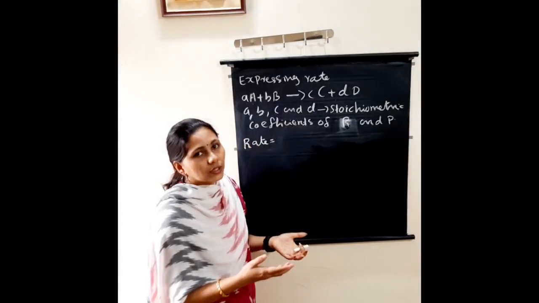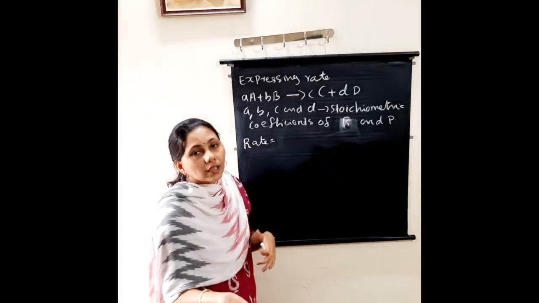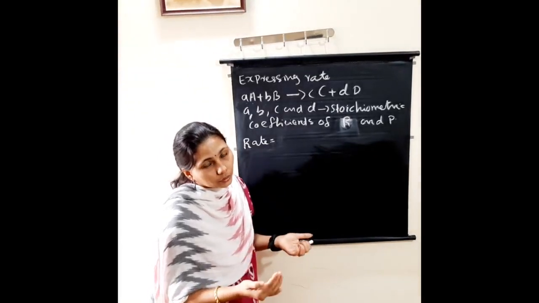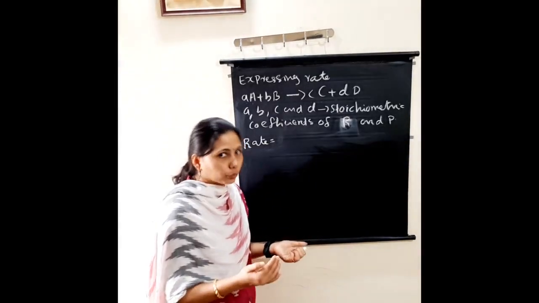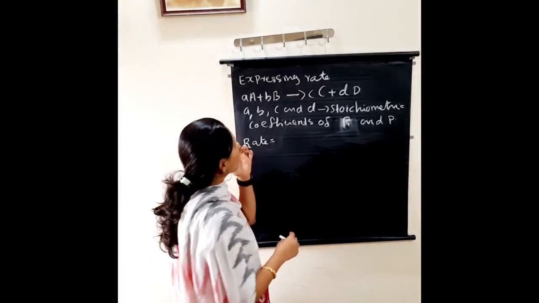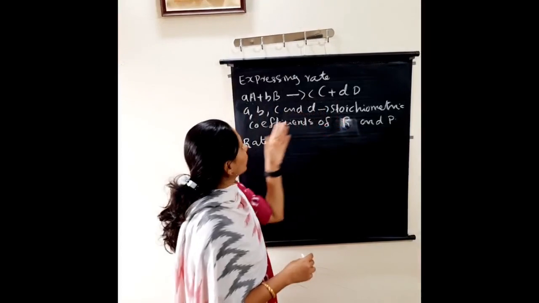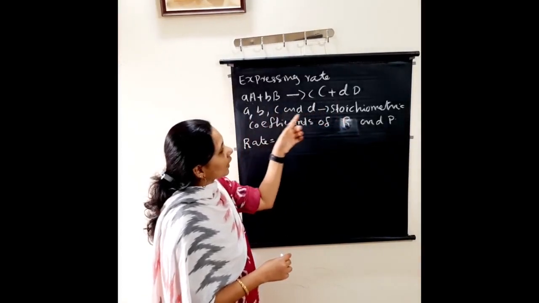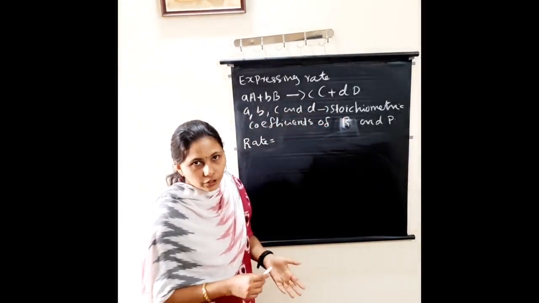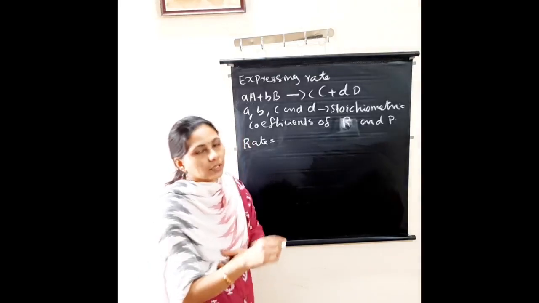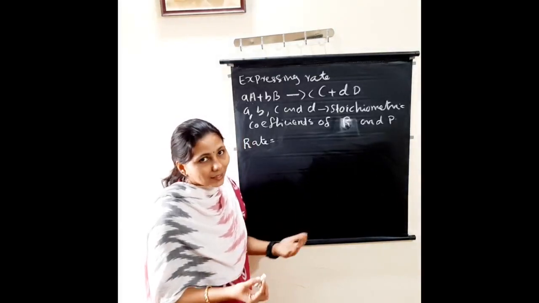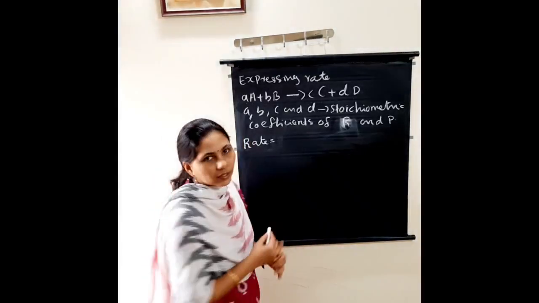We know that 2HI gives H2 plus I2. In HI, what is the stoichiometric coefficient? 2. It is like that. So aA plus bB gives cC plus dD. So a, b, c and d are the stoichiometric coefficients of the reactants and products. So how can we write the rate for this type of reaction?